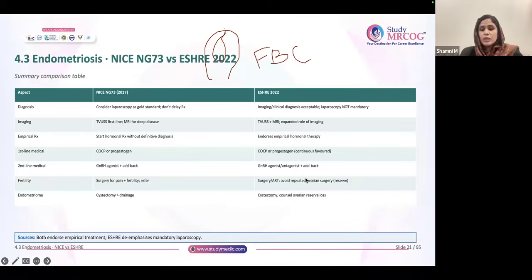In such cases, go directly for ART rather than cystectomy and ART. ESHRE basically focuses on direct ART without surgery because they want to preserve the ovarian reserve. If at all you are doing surgery, it is always cystectomy, not drainage. Go for cystectomy, correct?